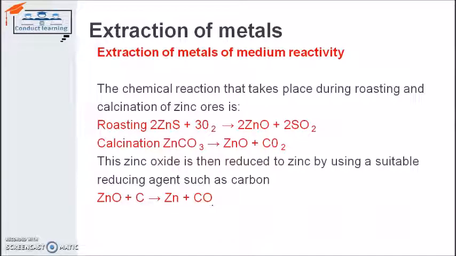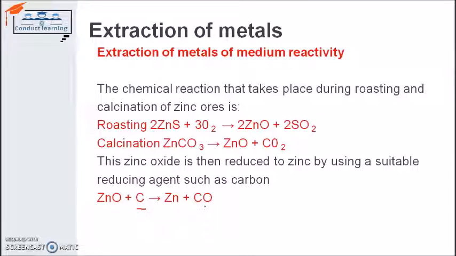So what we are doing here is simply first converting zinc sulfide or zinc carbonate into their oxide form. We have zinc oxide on the output side. Now from this zinc oxide we have to extract zinc only. So that's why we need a reducing agent, and carbon is the reducing agent in this process. When carbon, being a reducing agent, reacts with zinc oxide, it gives us zinc and carbon monoxide.